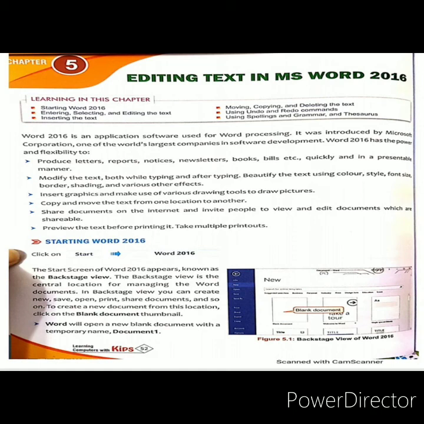Otherwise there is one process: you have to click on the Start button, All Apps, and MS Word 2016. Okay, and the start screen of MS Word appears. It is known as the backstage view of Word. And the backstage view is the center location for managing the Word document.